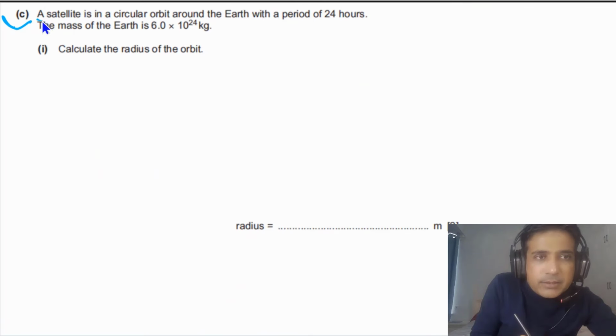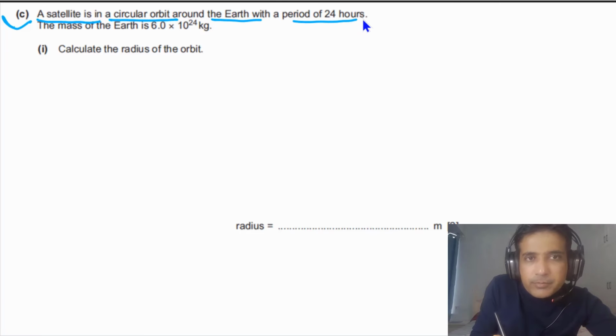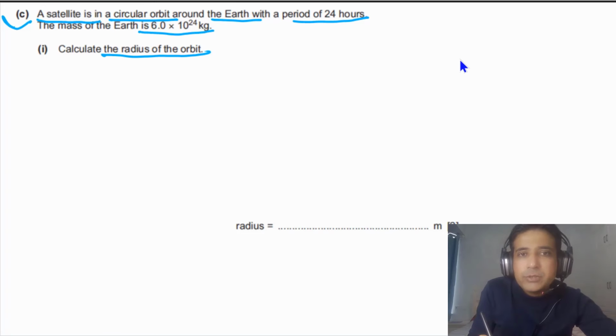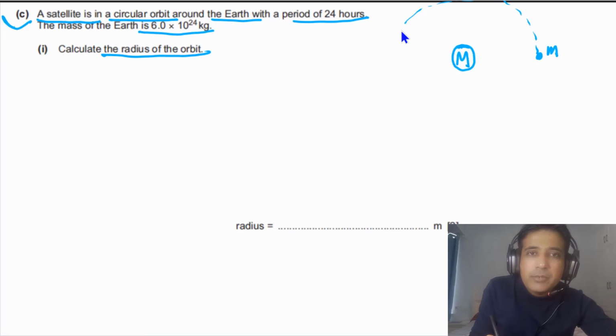For part C, it is given to us a satellite is in a circular orbit around the Earth with a period of 24 hours. The mass of the Earth is given. We need to calculate the radius of the orbit. So this is a very similar question as we have done in the last part. We can imagine this is our planet, and the mass of the planet is capital M, and we have a satellite here, and the mass of the satellite is small m. So this is orbiting in this circular orbit.